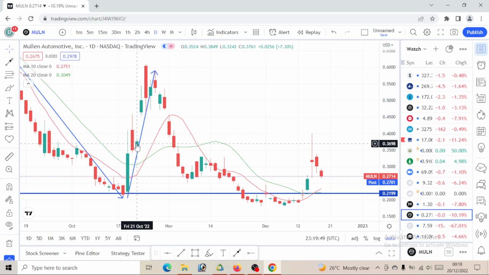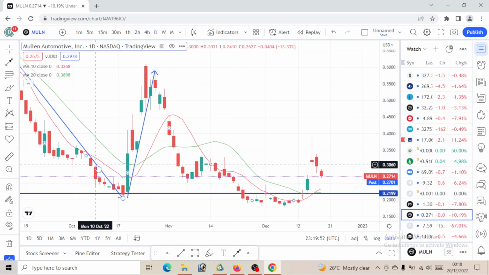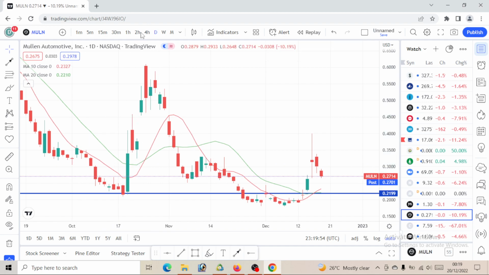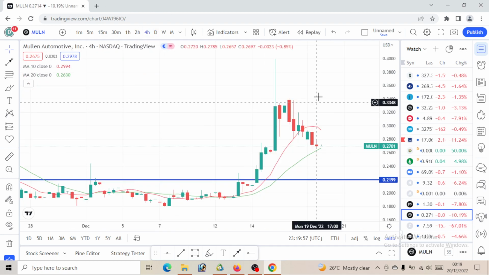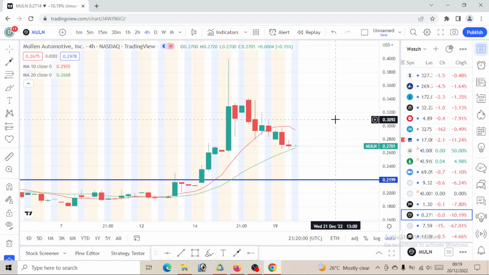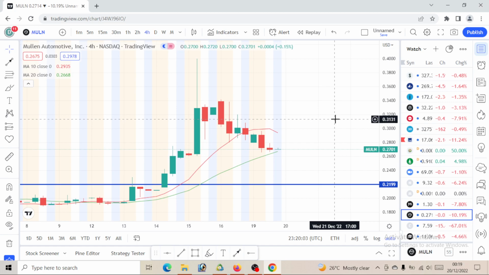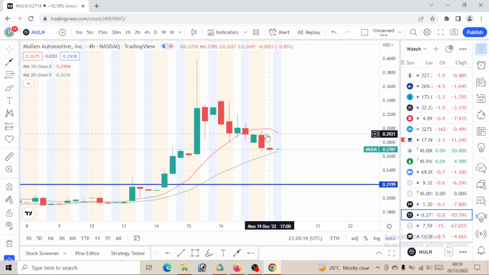Let's take a look at what the 4-hour time frame is saying. You see that the 4-hour time frame itself is on a bearish move. Since on the daily time frame you are looking to sell, we want to short on this position, and we clearly can see that this 4-hour time frame is also a bearish move. So we can go ahead to sell. We can see that the 4-hour time frame has broken below our 10 period average, which is the red. You can possibly be patient enough, if you want, for this price to break below the 20 period moving average, which is the green, before you go ahead and sell. It is up to you. The decision is yours.